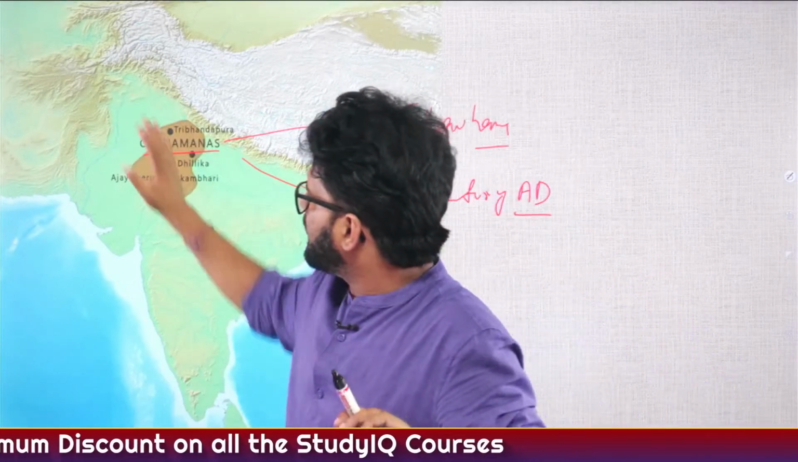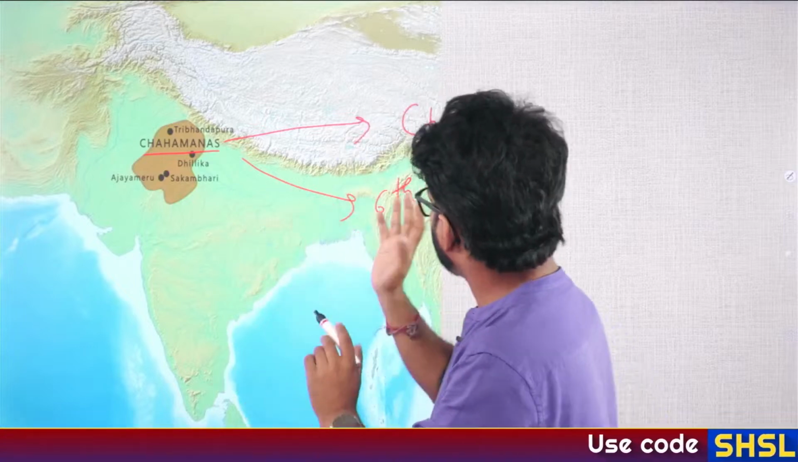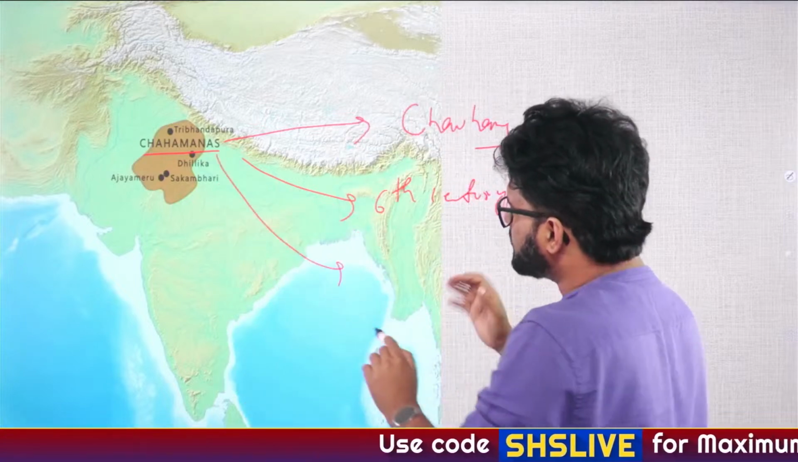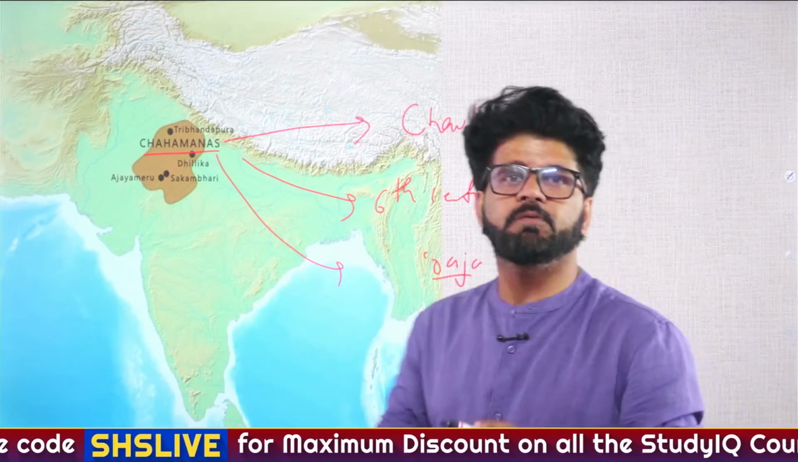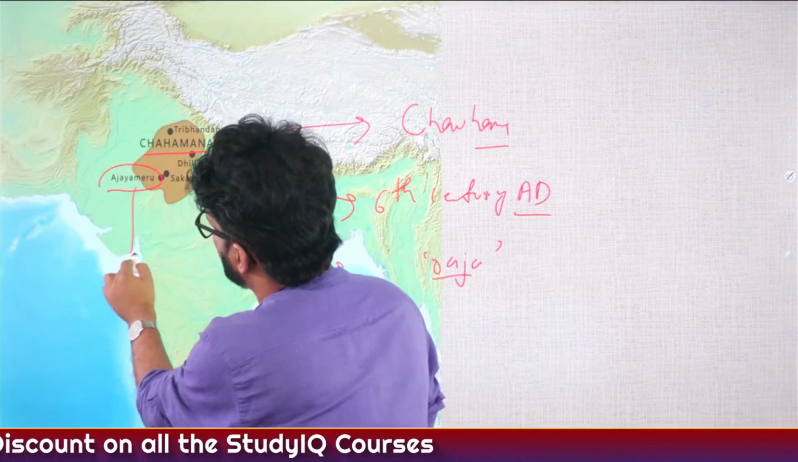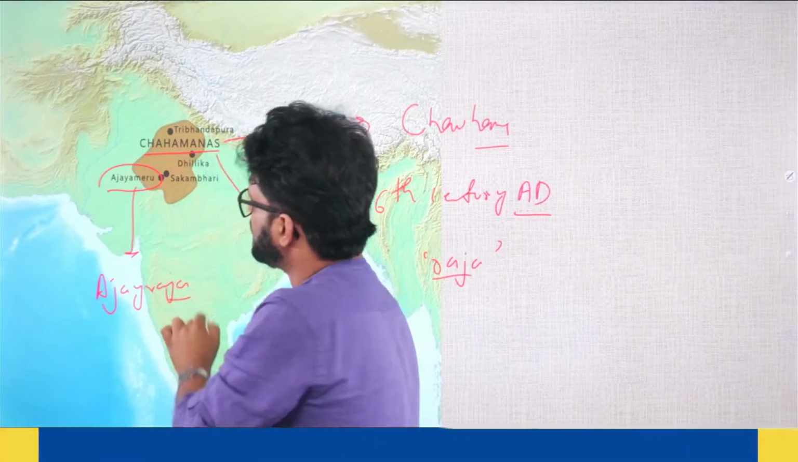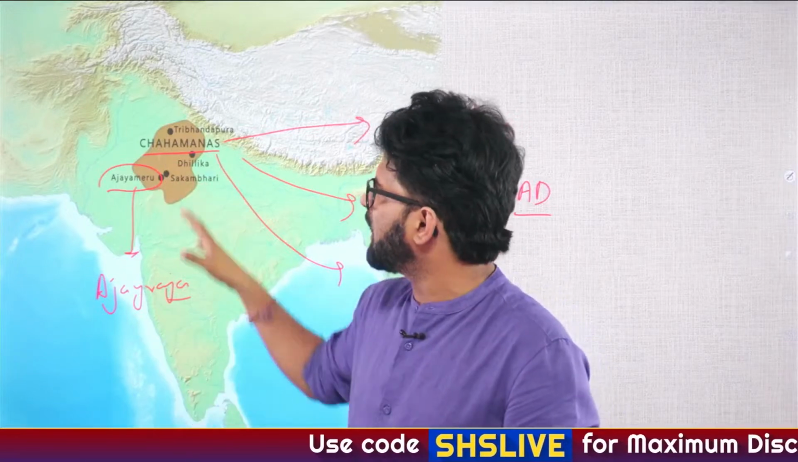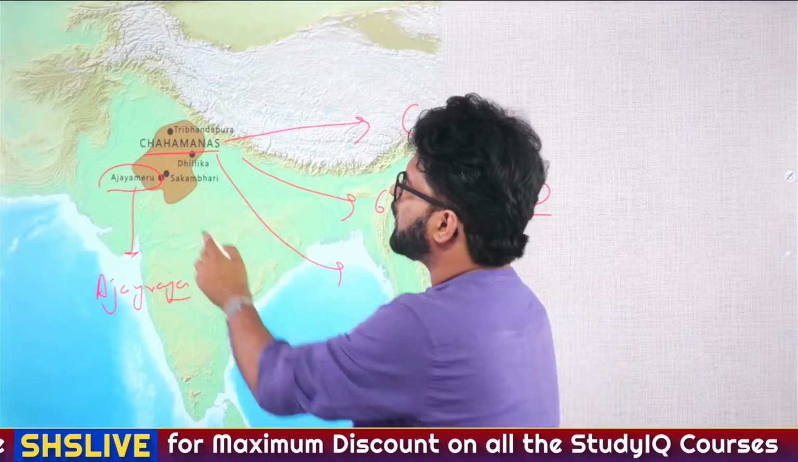There were Chahamanas of Ajmer and Chahamanas of some other areas, but Chahamanas of Ajmer were very famous and very powerful. When you are talking about Chahamanas or Chauhans, just remember one thing, their names end with Raja, like Ajay Raja, Prithvi Raja. Ajay Raja of the Chahamanas established a city called Ajayameru. They can ask you, Ajayameru was established by the king of which particular dynasty? Chahamanas, the other name for Chauhans. Ajay Raja established Ajayameru, which is now known as Ajmer.